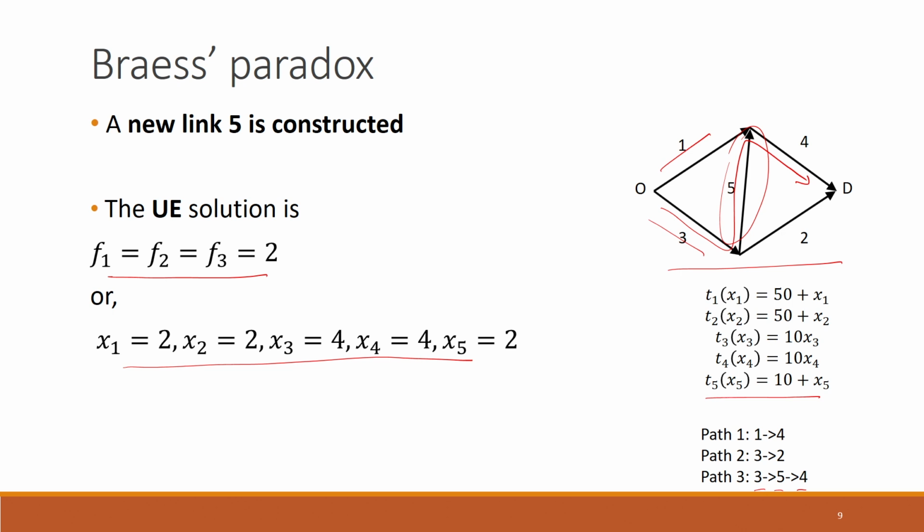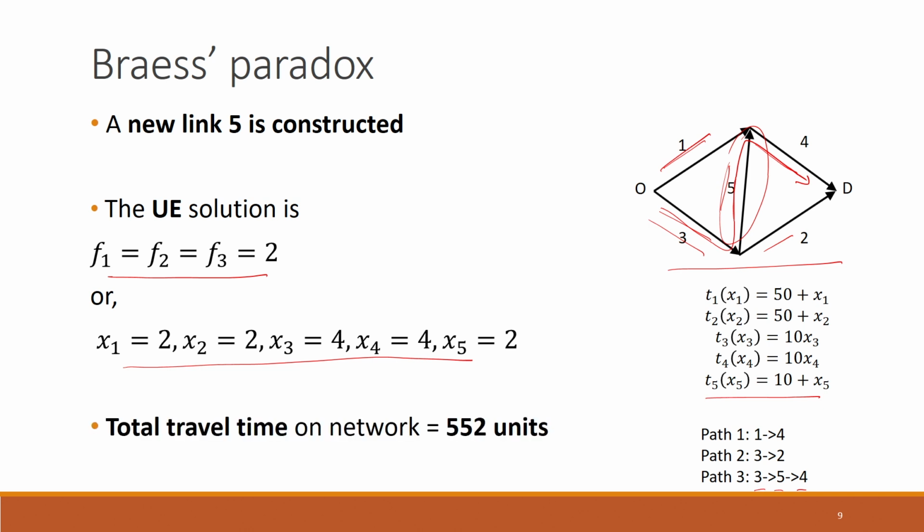Another equation is that the flow on link 1 plus the flow on link 5 is equal to the flow through link 4. Similarly, the flow through link 3 will be equal to the sum of the flow on link 5 and link 2. Using these kinds of conditions, we can determine this user equilibrium solution.